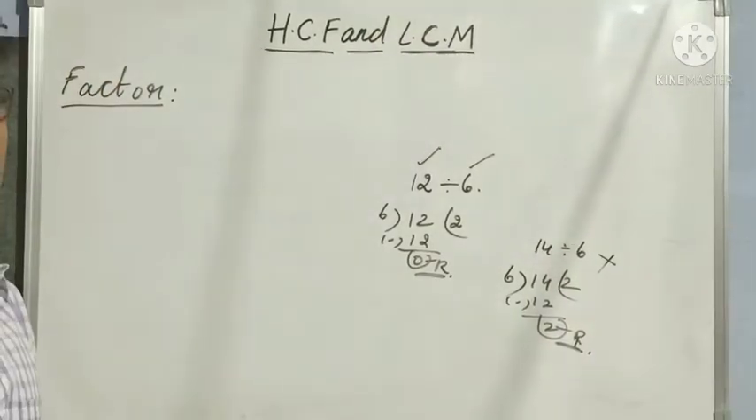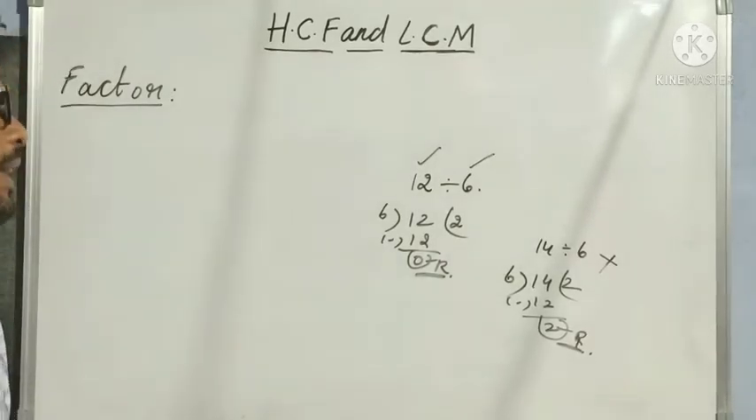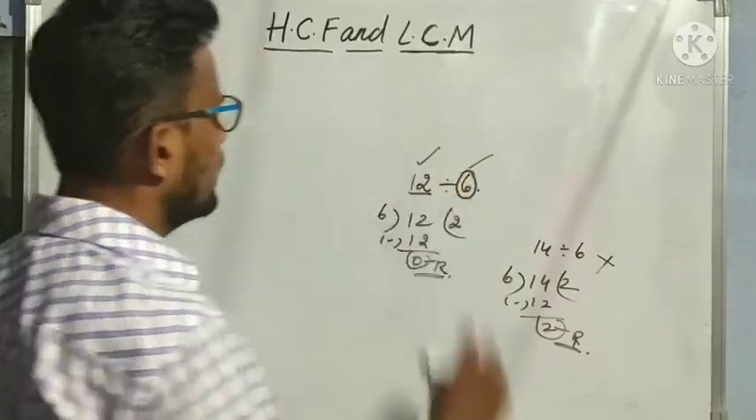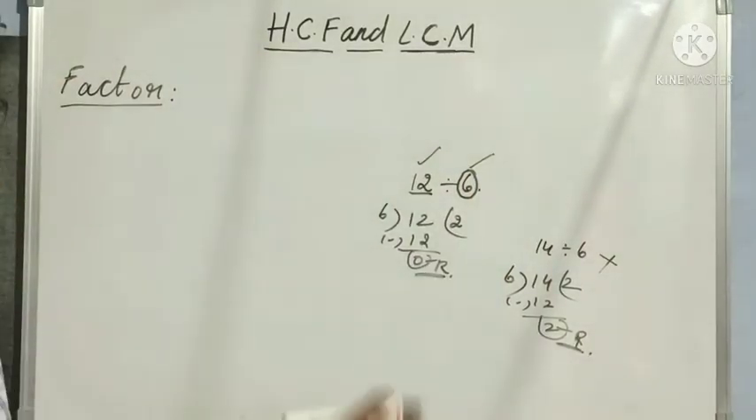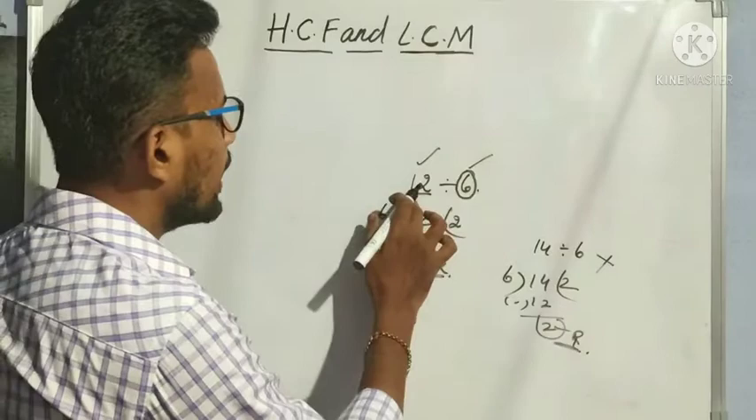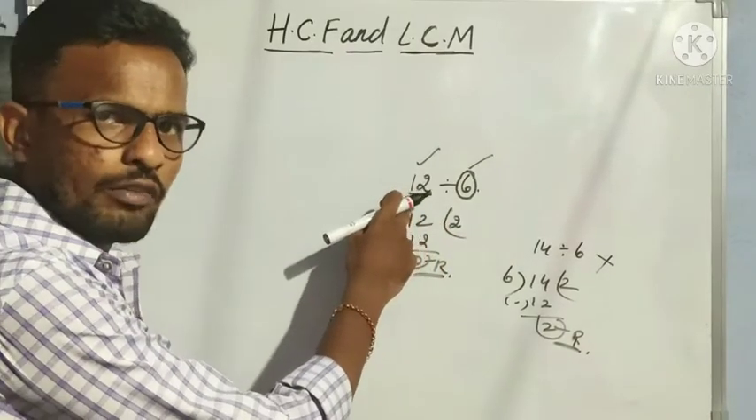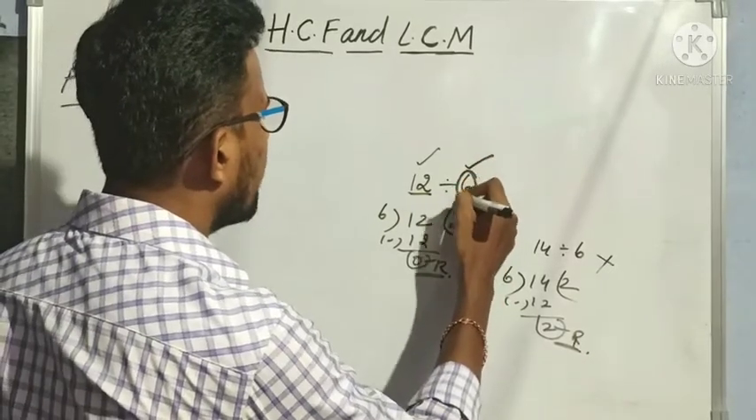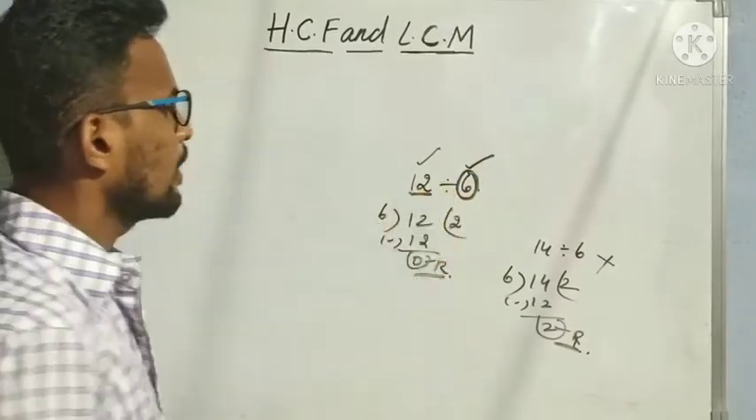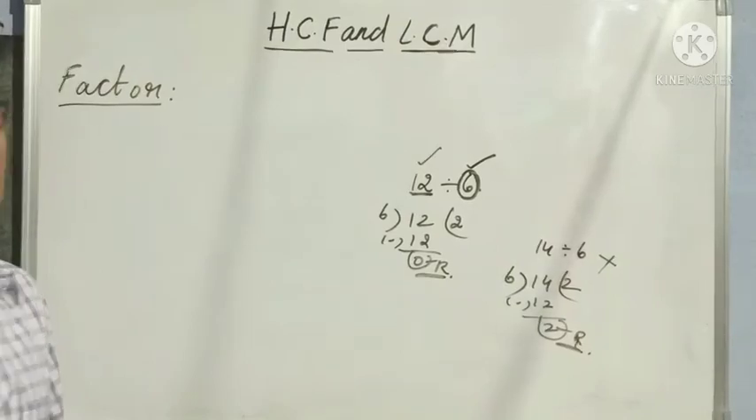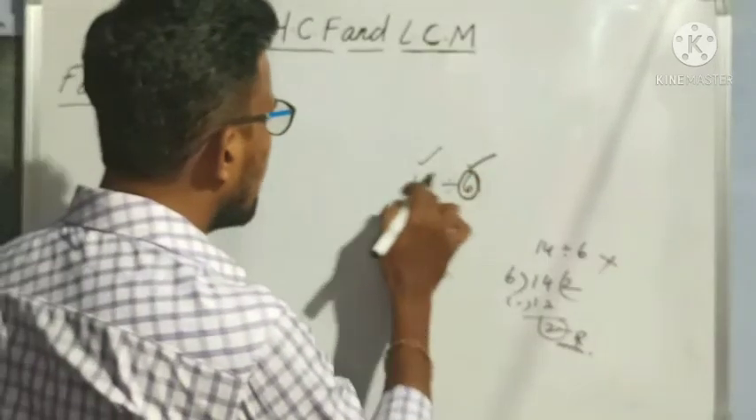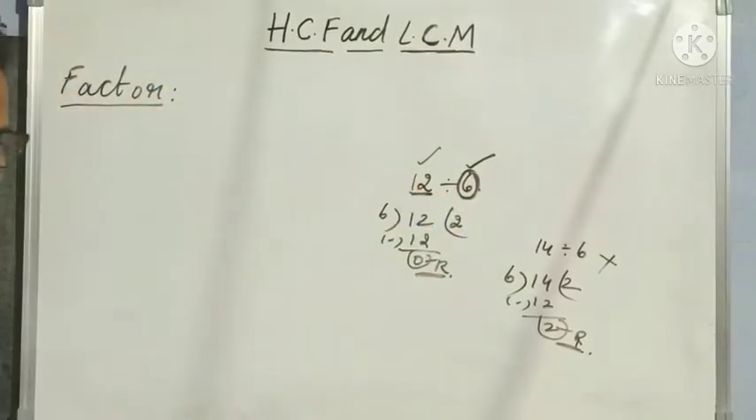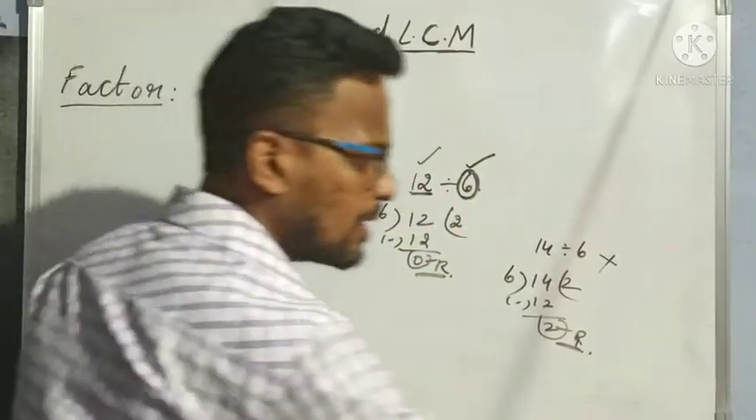When such a number divides the other number exactly, it is called a factor of that given number. Understood? So in our case, 6 becomes the factor of 12. Understood everybody? Whatever divisor we are taking, that divisor becomes the factor, but not the dividend. So when a number divides the other number exactly, such a number is called a factor. Clear? So this is about factor.